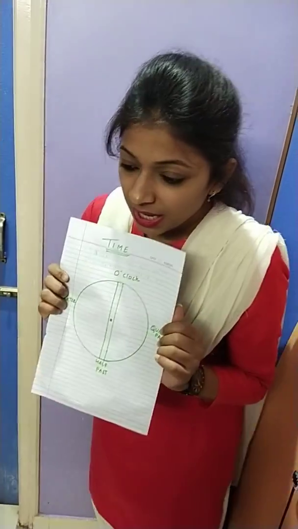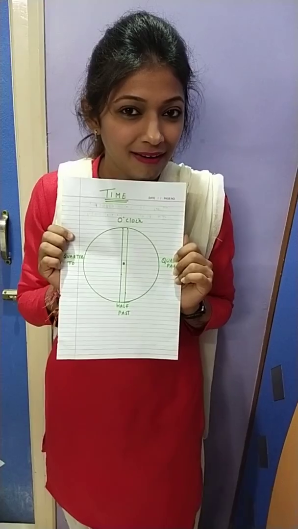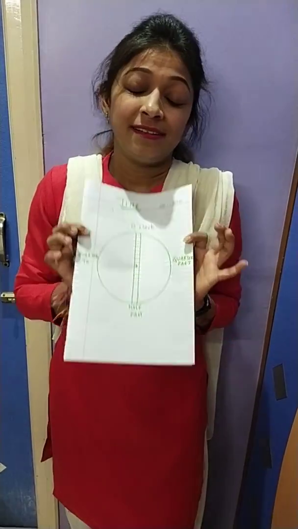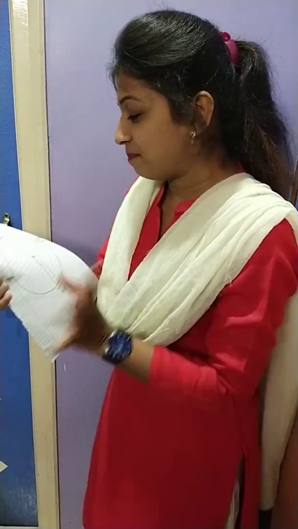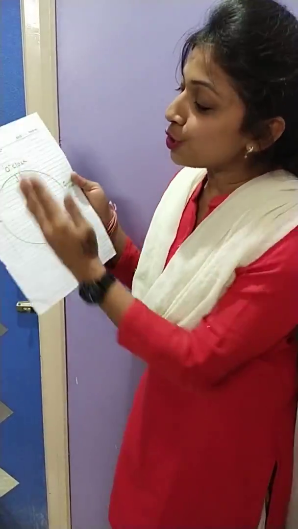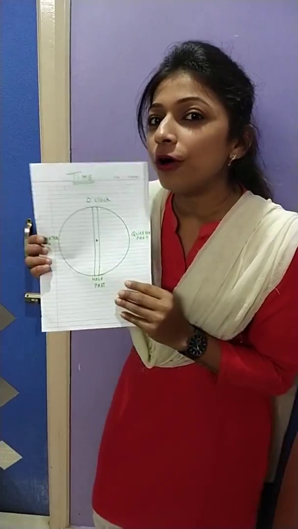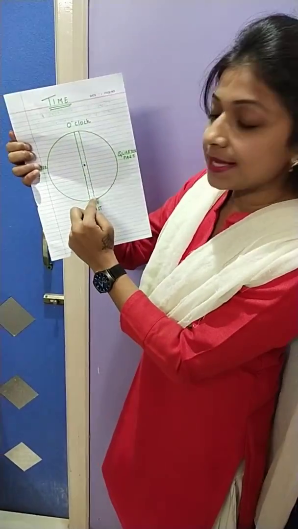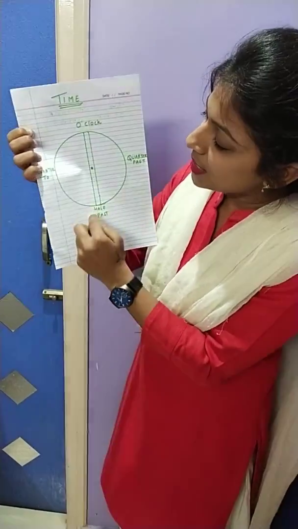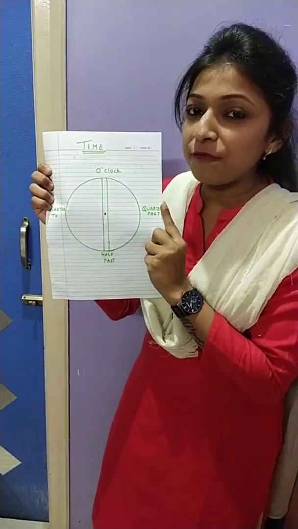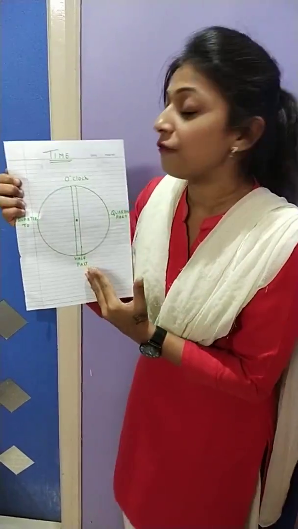First of all, do you all like pizza? Yes or no? Pizza is my favorite item. I like pizza a lot. Now, if I say that me and my mother went to have pizza, half of the pizza my mother ate and half of the pizza was eaten by me. So, when it is divided into equal parts, we can say it is half or not. So, this 12 to 6, can we say it is half? 6 to 12, again, can we say this is half or not? Yes, that will be half.